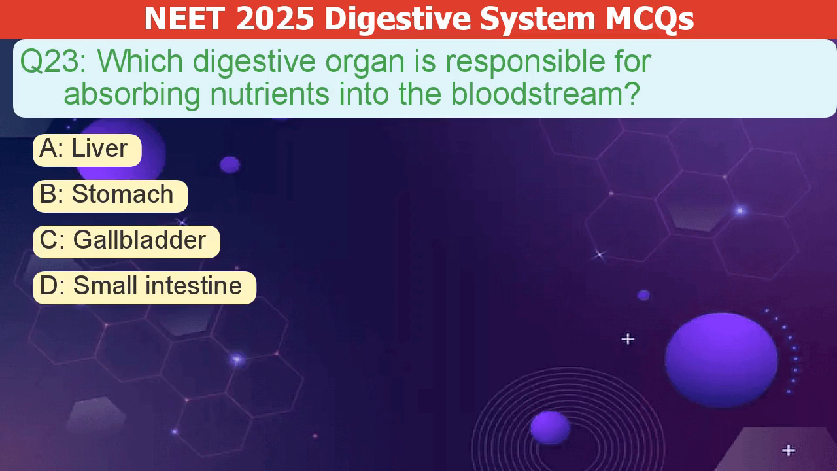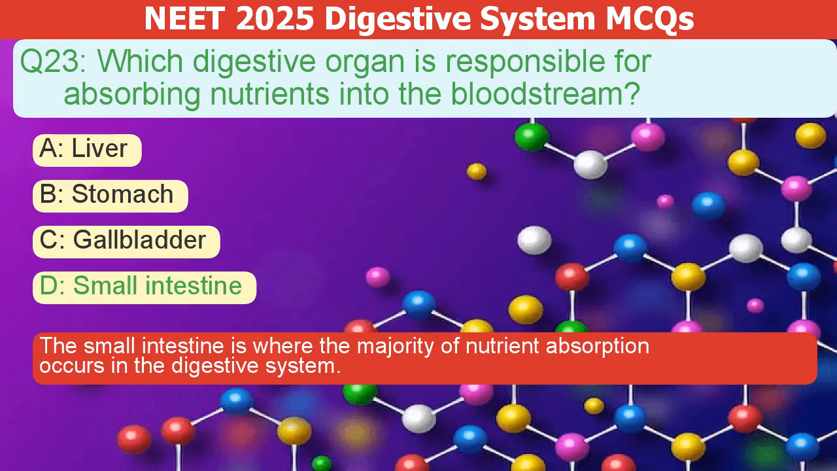Which digestive organ absorbs nutrients into the bloodstream? A. Liver. B. Stomach. C. Gallbladder. D. Small intestine. The correct answer is D. The small intestine is where most nutrient absorption happens in the digestive system.